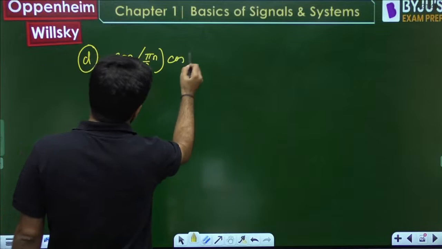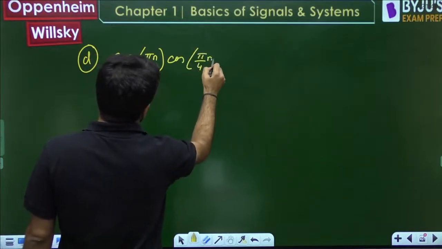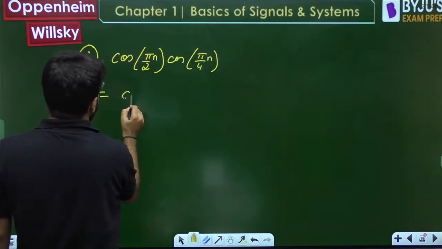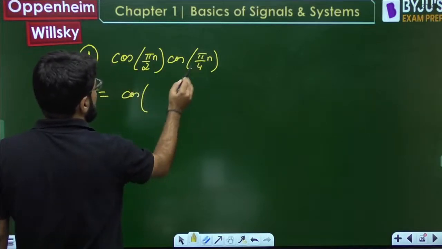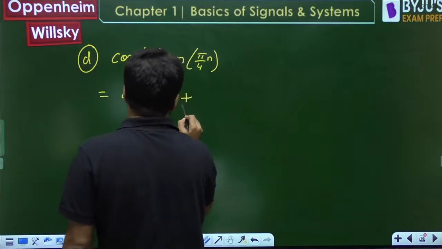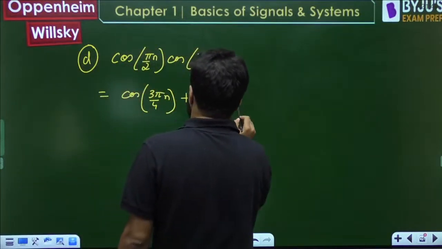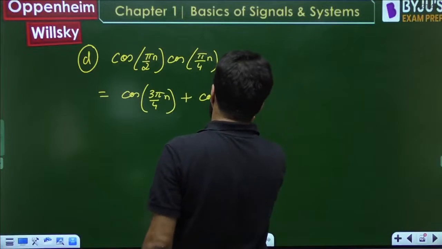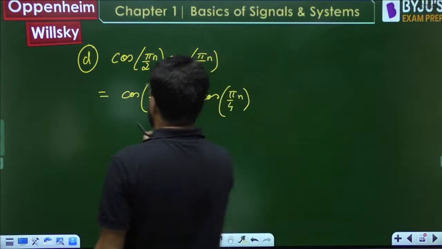Cos pi by 2n, then you have cos pi by 4n. Cos A cos B will be cos A plus B, 1 by 2 plus 1 by 4, that will be 3 by 4. Plus cos A minus B, so half minus 1 by 4 will be 1 by 4, cos pi by 4n. And that will be half.